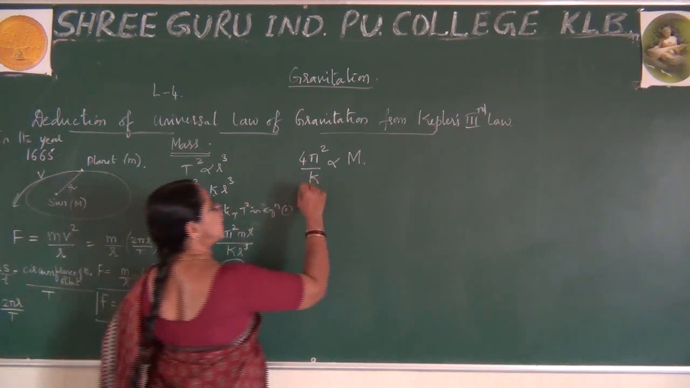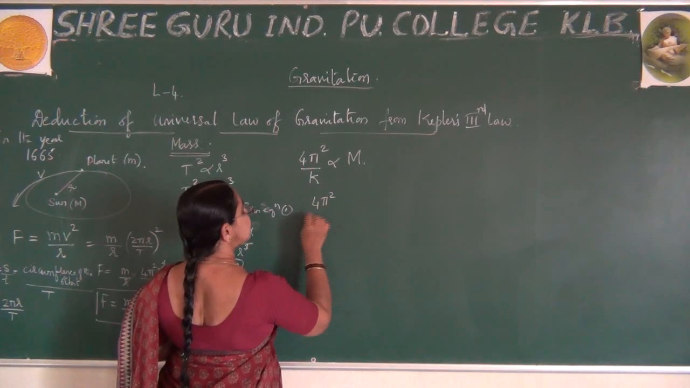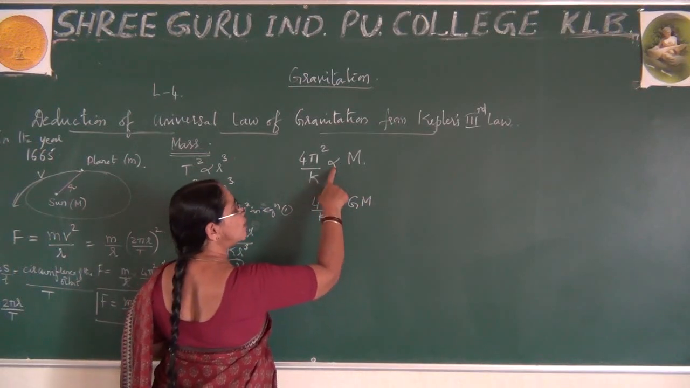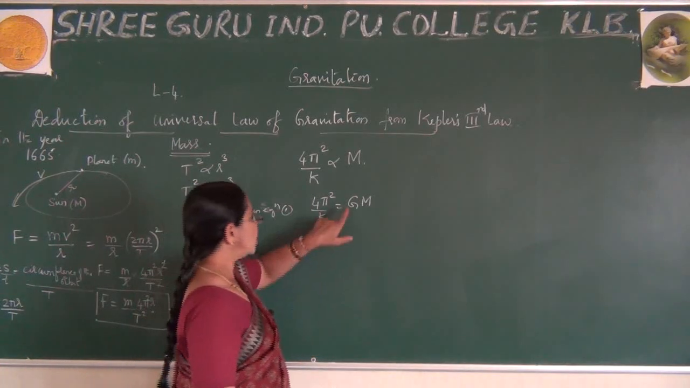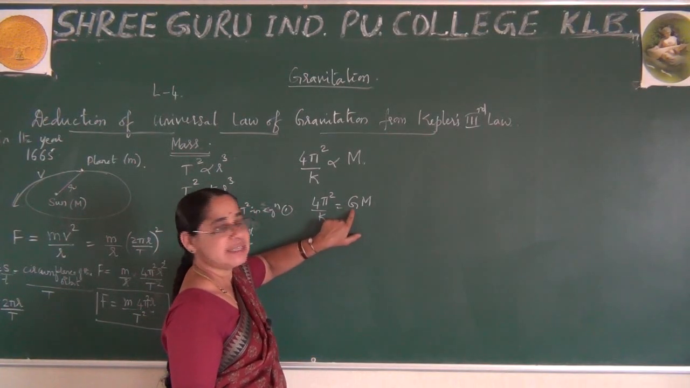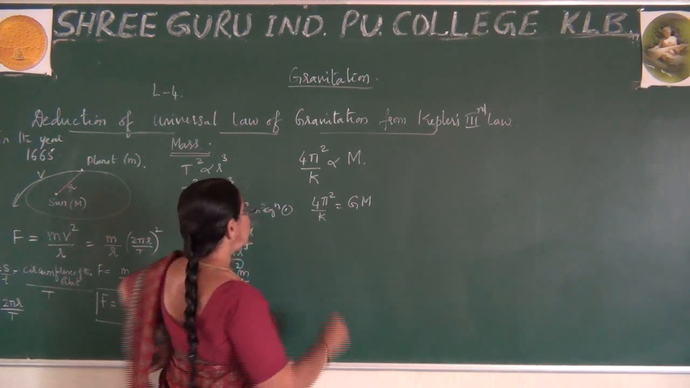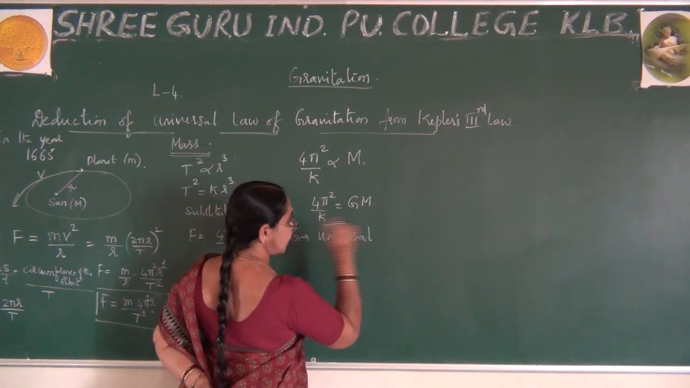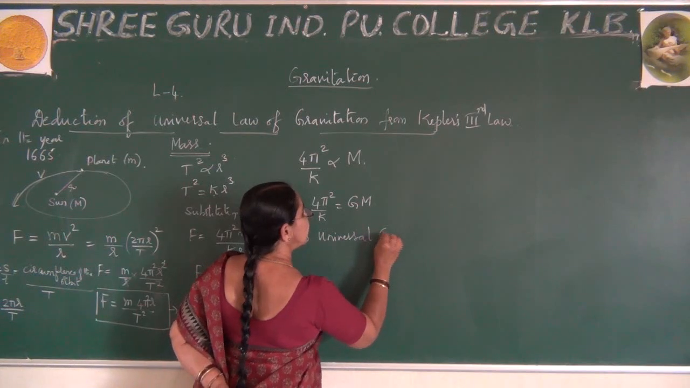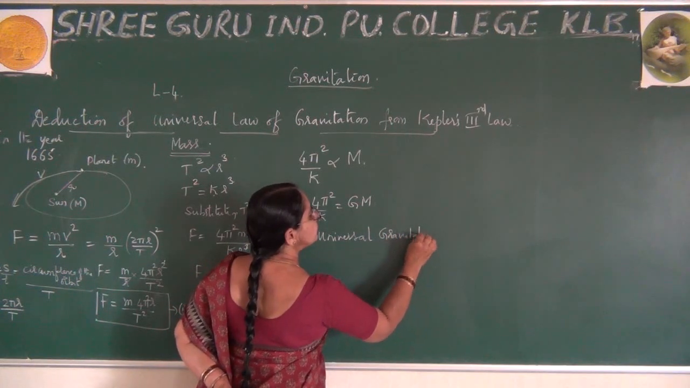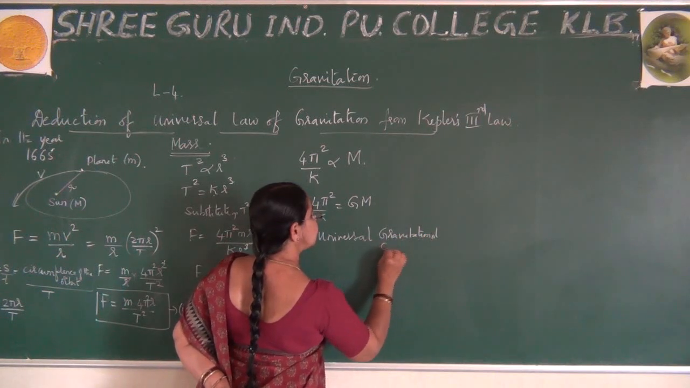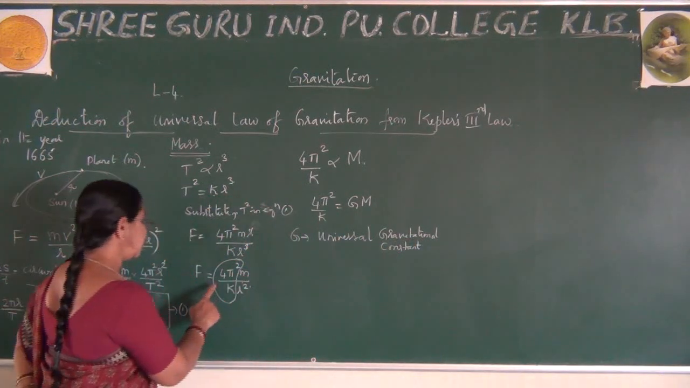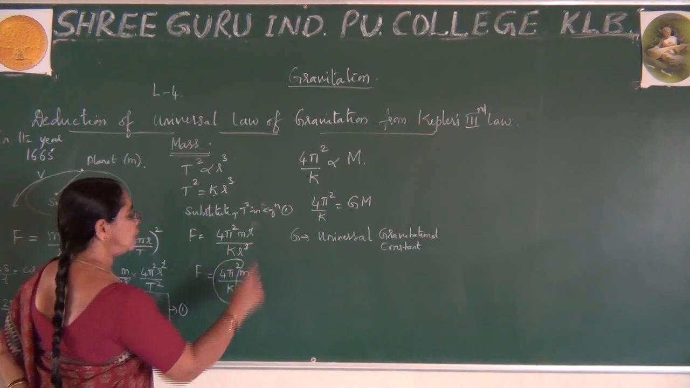Similarly, if I remove this proportionality, I can write 4 pi square by k is equal to GM. What is this G? When I remove this proportionality, you get a constant, and that constant is represented by capital G, where this capital G is called the universal gravitational constant. We will come across it once again, I will tell you, just observe.